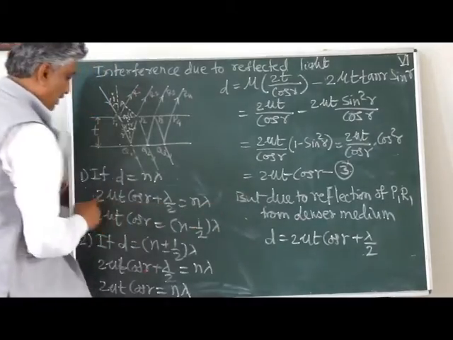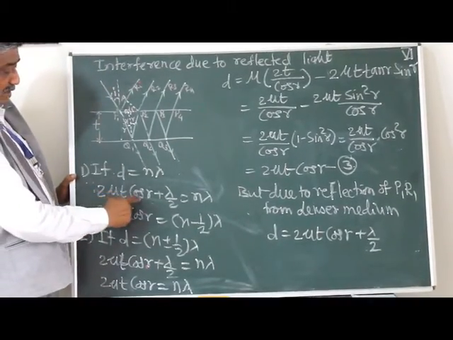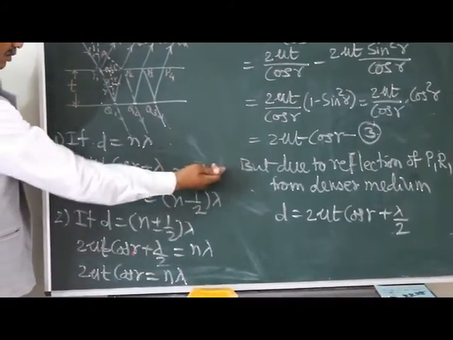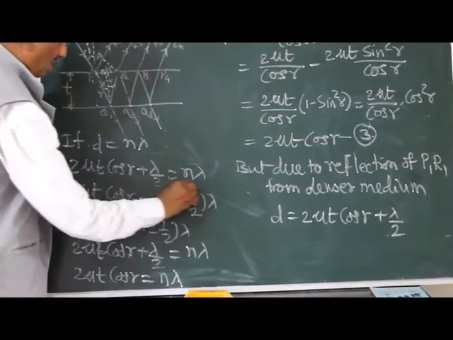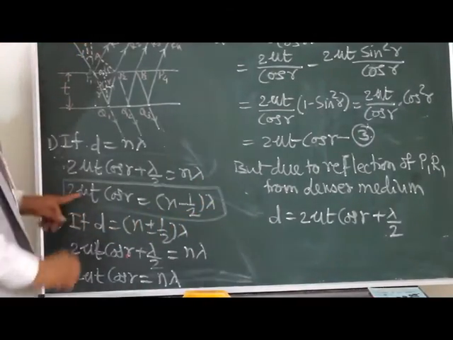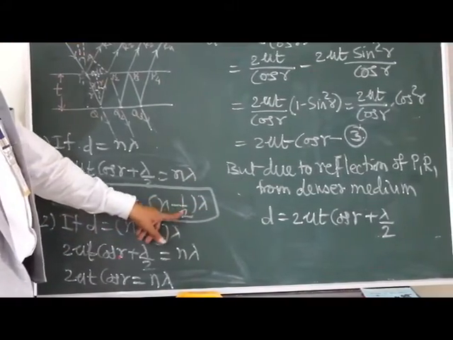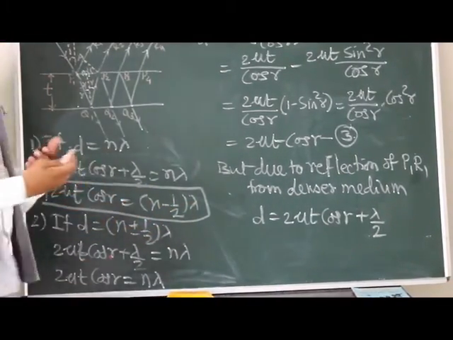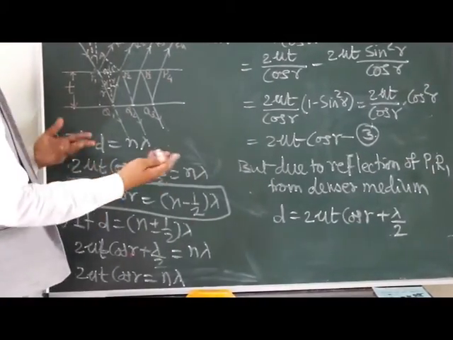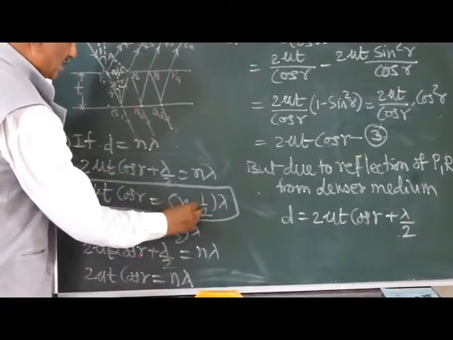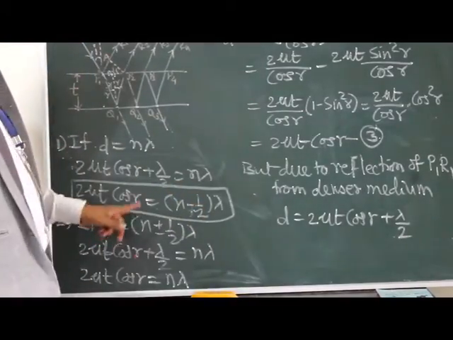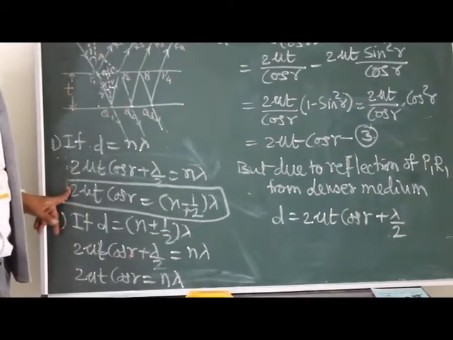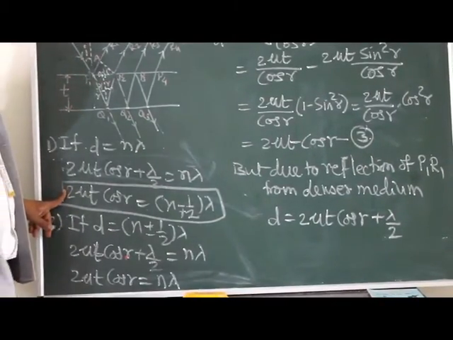Using this value of path difference, 2 mu t cos r plus lambda by 2 is equal to n lambda, or if we transfer lambda by 2 to that side, then we get this value. In general, we say 2 mu t cos r is equal to (n minus half) lambda, where n is an integer, 1, 2, 3, 4, 5, and we can also substitute minus or plus. This will be the condition for constructive interference, that is, for brightness or maximum intensity.